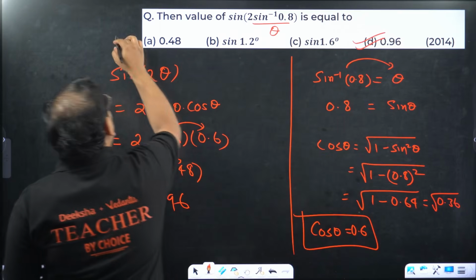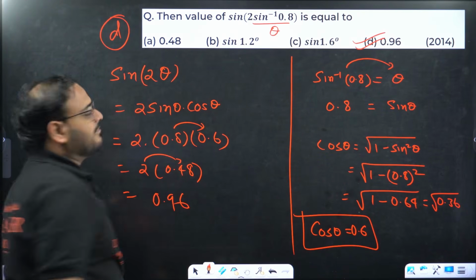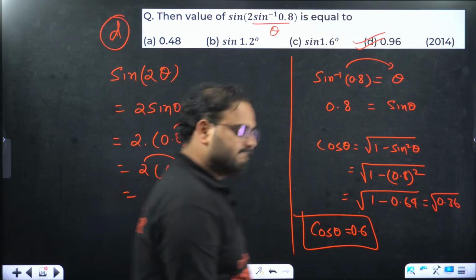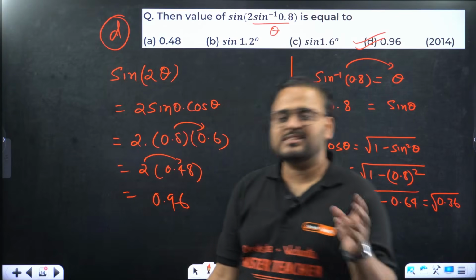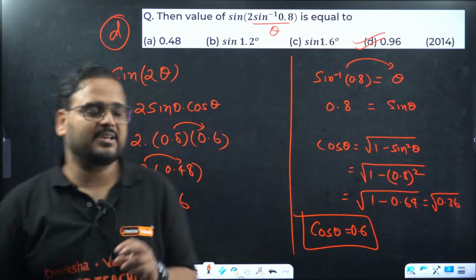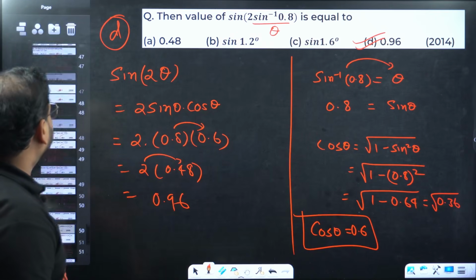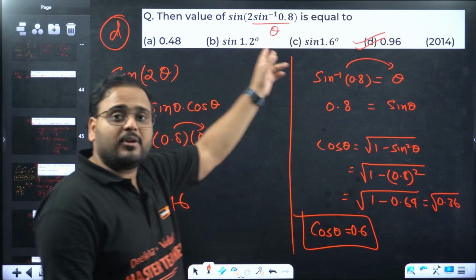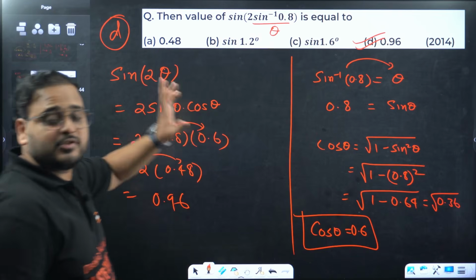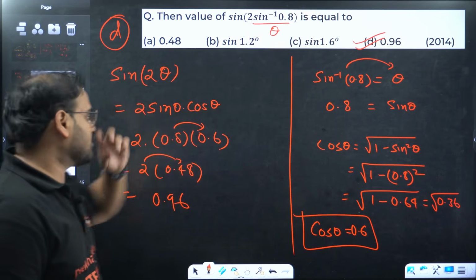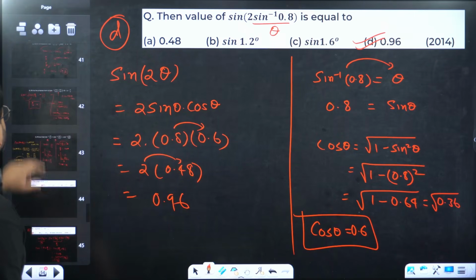Now many of you might be thinking, sir, we have an alternative way to remember this. You just taught it right now. Sine of 2 sine inverse of x. Basically, I have taught you today only the 2 sine inverse of x formula. What is that formula? Sine inverse of 2x into root of 1 minus x square. I'll show you.